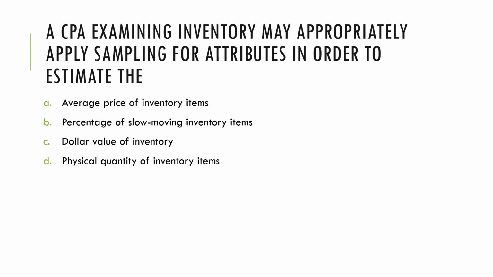Next, a CPA examining inventory may appropriately apply sampling for attributes. Take note that we are sampling for attributes, or characteristics, in order to estimate the letter A, average price of inventory items, letter B, percentage of slow moving inventory items, letter C, dollar value of inventory, or letter D, physical quantity of the inventory items. Of the four, the one which represents a characteristic or an attribute is whether the inventories are slow moving. So the answer to this is bravo.